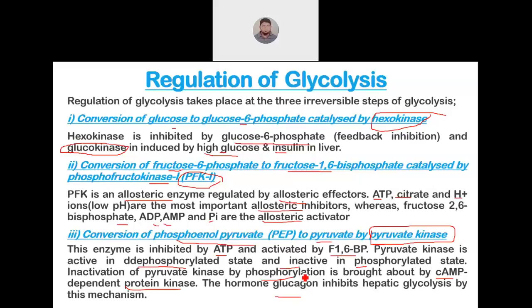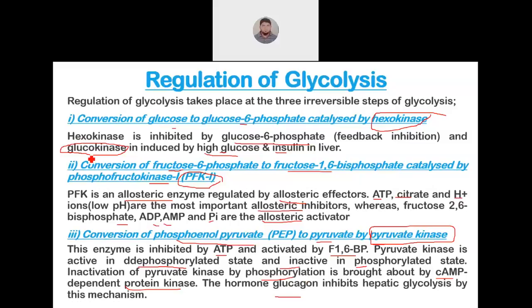So one of the mechanisms by which glucagon increases the concentration of glucose in blood is that it will inhibit hepatic glycolysis. Because of that, glucose will not get lysed into pyruvate or lactate, and concentration of glucose increases in the blood. Okay. I hope regulation is clear.